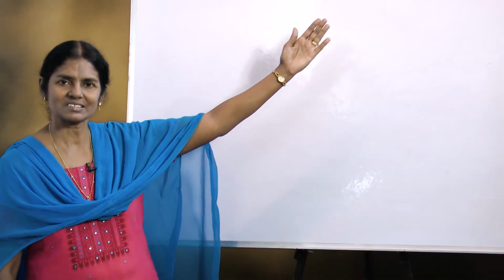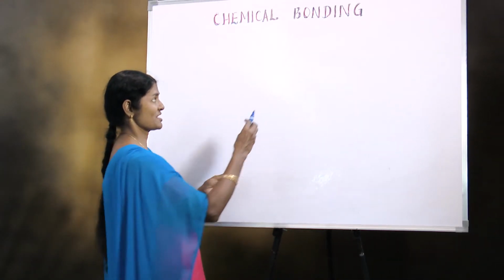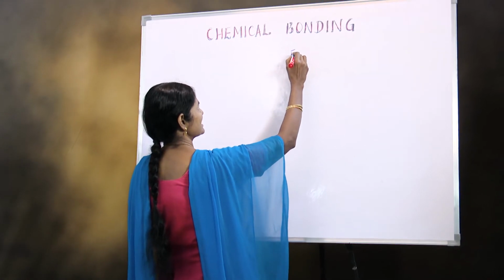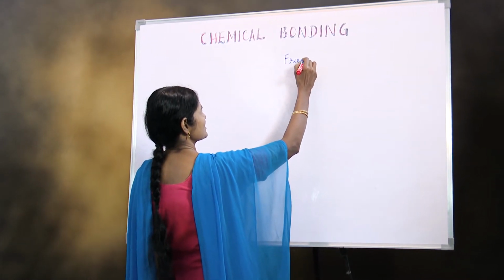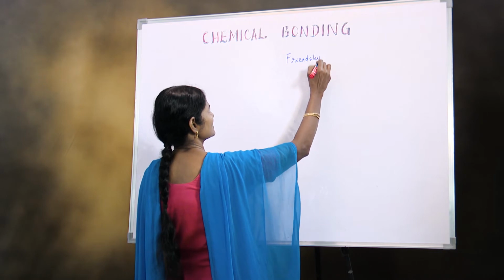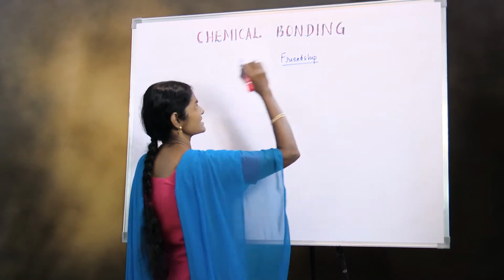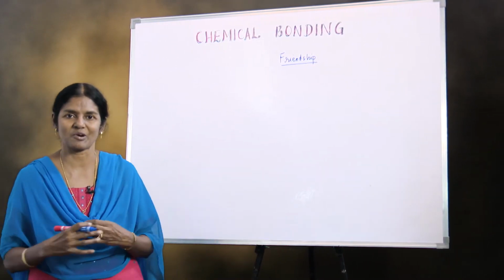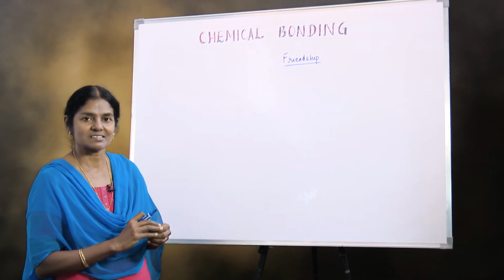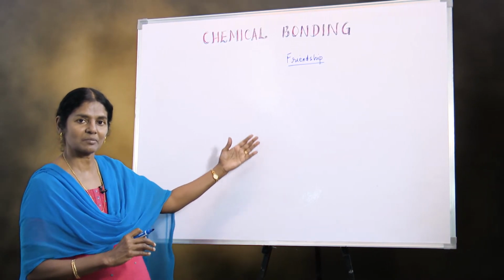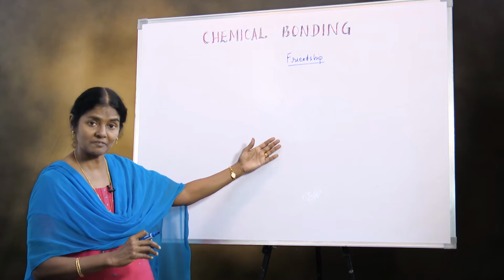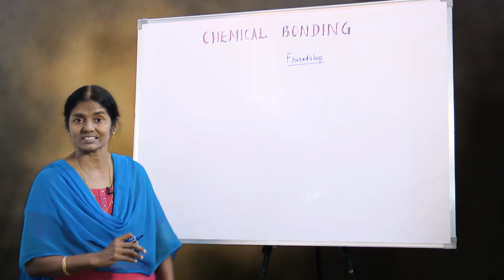We are going to see something about bonding. As the word says, bonding, don't you just remember friendship when you think about bonding? Friendship is a relationship where you have bonding. Just like that, these elements also can be bonded. They have to be bonded, otherwise they cannot exist alone.